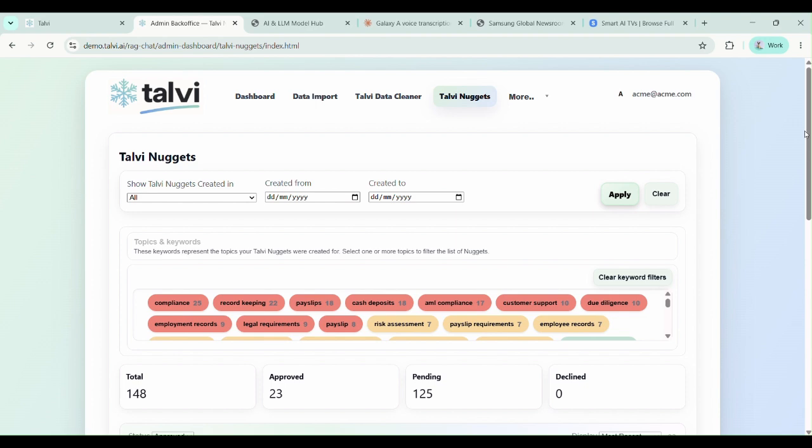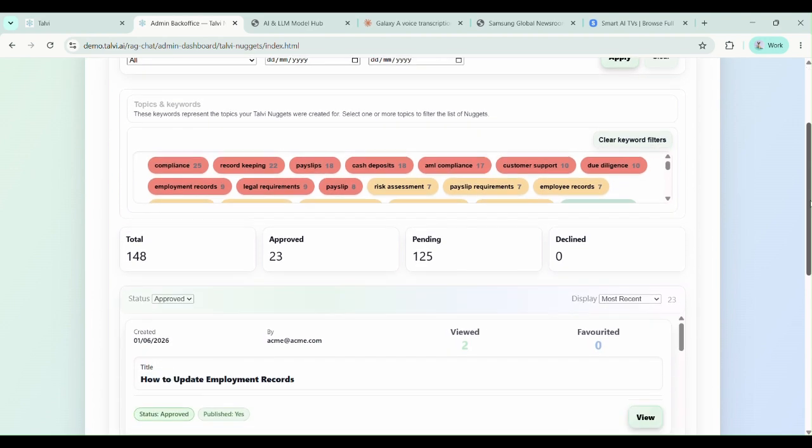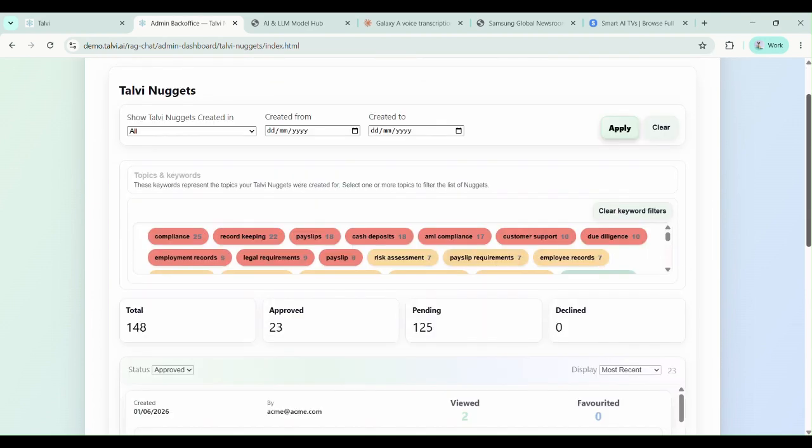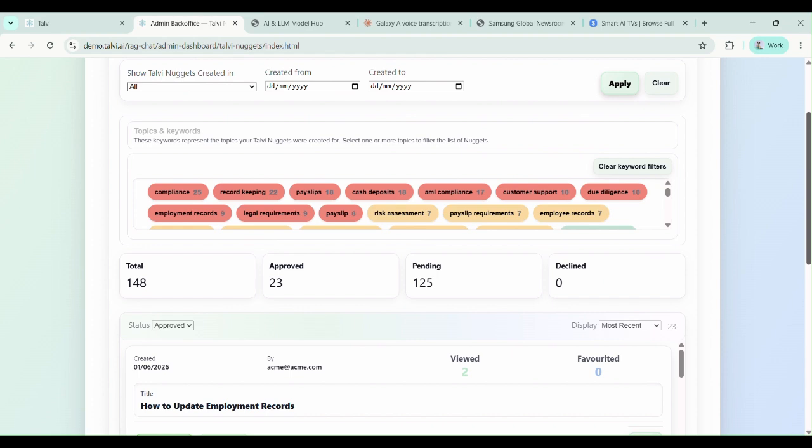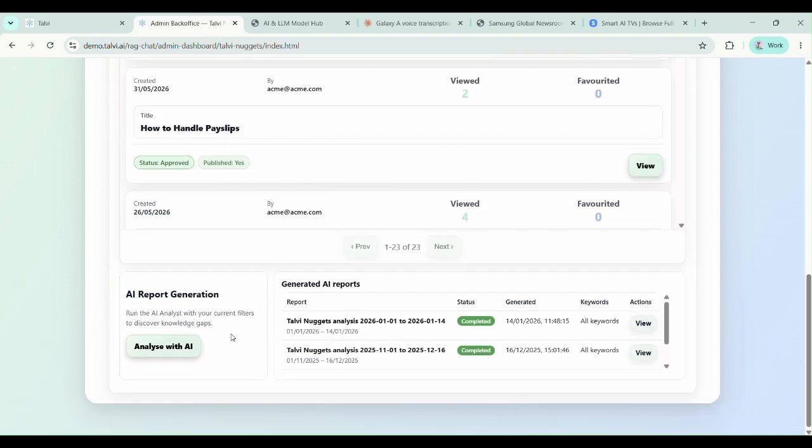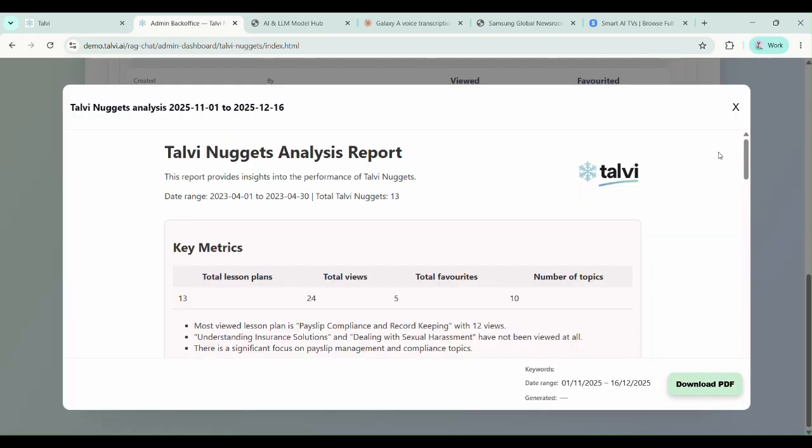More interestingly, you can go and have a look at Talvi Nuggets. I just created one a moment ago. You can see what your users are creating content on inside Talvi. You can see your knowledge gaps. And we even have an AI agent running in here who can give you recommendations.